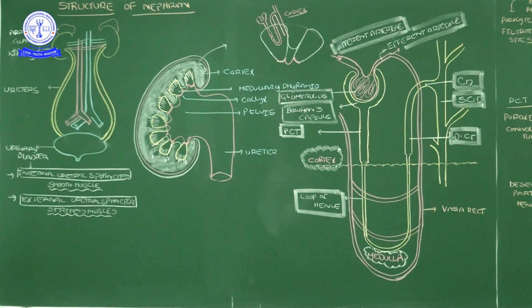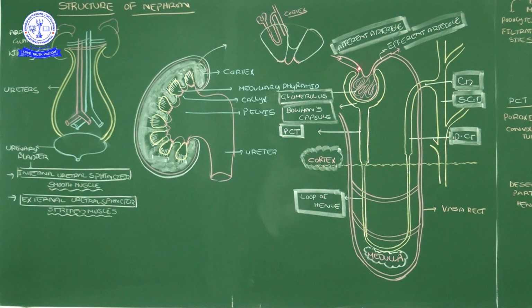If you take a cup-like structure, that is the Bowman's capsule, and along with the glomerulus, we call that a Malpighian body. Malpighian body, this part alone. See, here is the Bowman's capsule. Inside the Bowman's capsule, what is there?